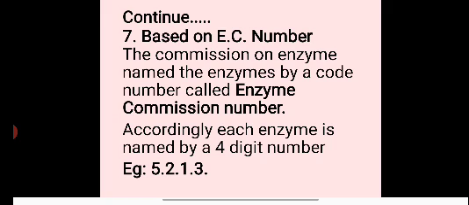The first number 5 represents the 5th class of enzyme, known as isomerase, given by the Enzyme Commission. The second number represents the subclass, the third number represents the sub-subclass, and the final number represents the enzyme. So this is all about the nomenclature of enzymes.